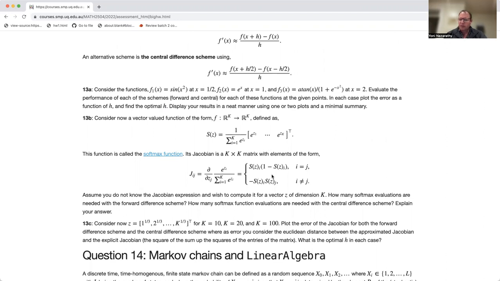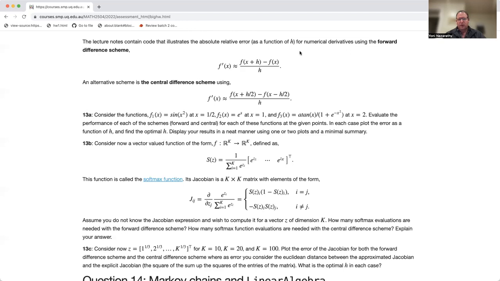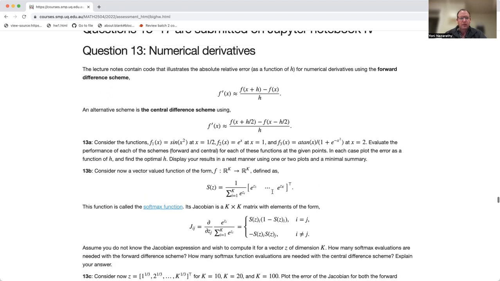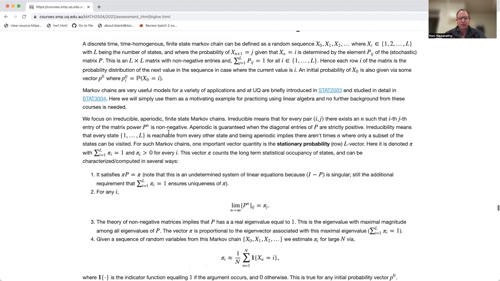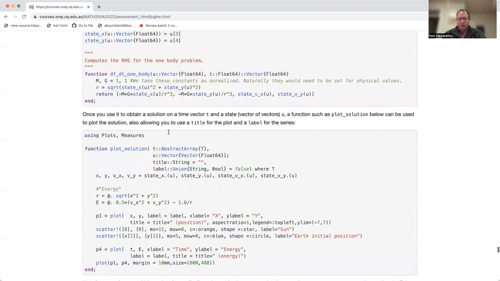We're giving you the expression for the Jacobian of this function, and you are supposed to evaluate this Jacobian using repeated applications of either the forward difference scheme or the central difference scheme. Of course, you don't really need to do this in practice when you have an expression for the Jacobian, but you're doing it to evaluate the error. So that's this question. It should be easier than what it was before. I hope nobody got to that at this point.